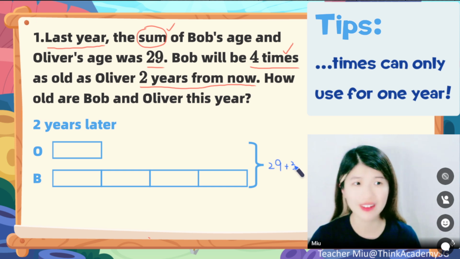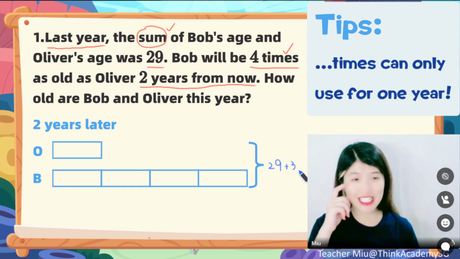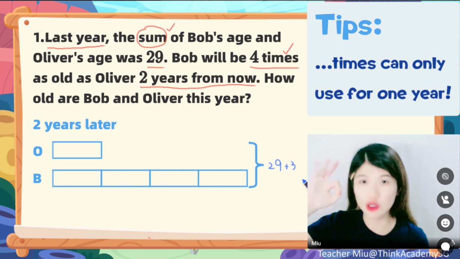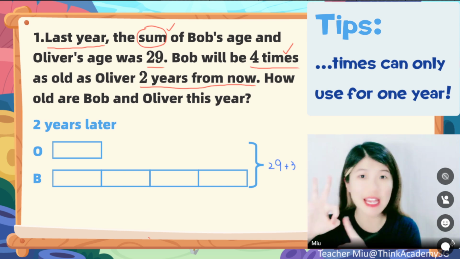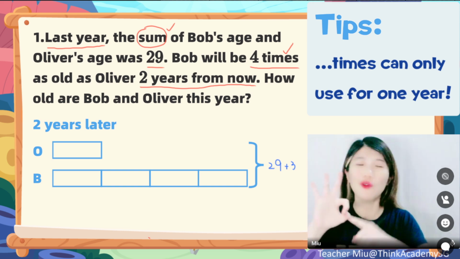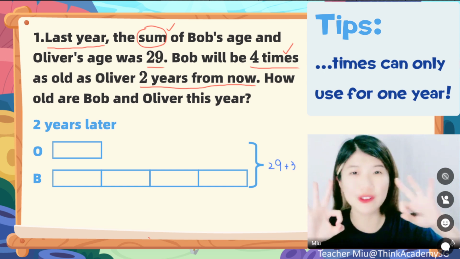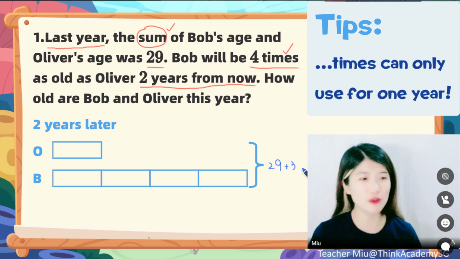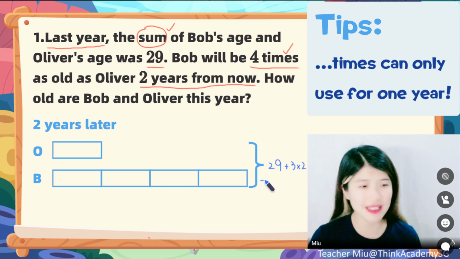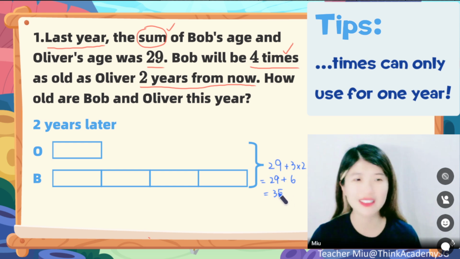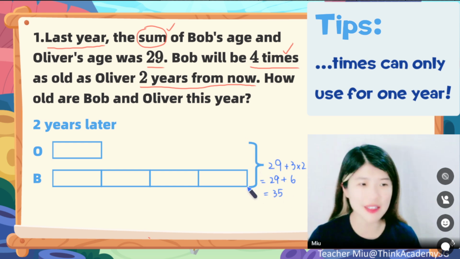Why not? Great. It is because Bob would increase by 3 years. At the same time, Oliver will also increase by 3 years, right? So it's supposed to be increased by 6, which would make the sum 29 plus 6. That would give you 35, when the sum is 35, right?